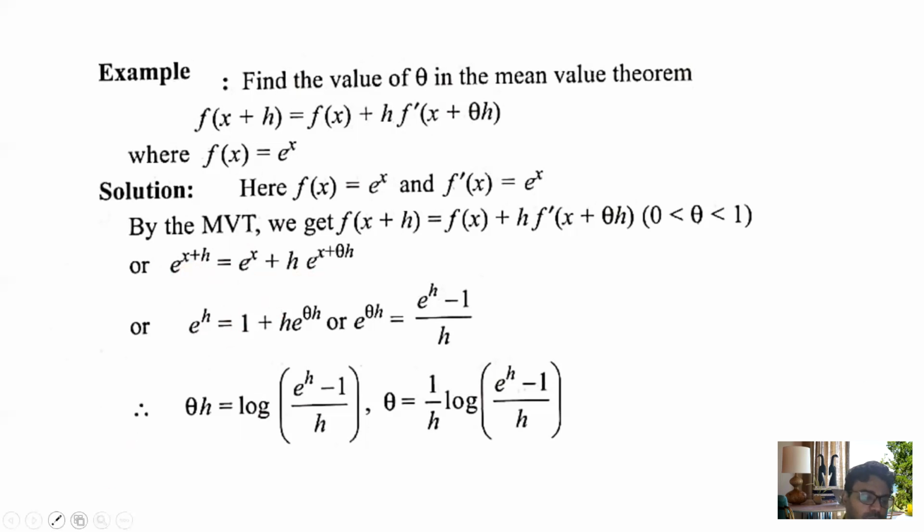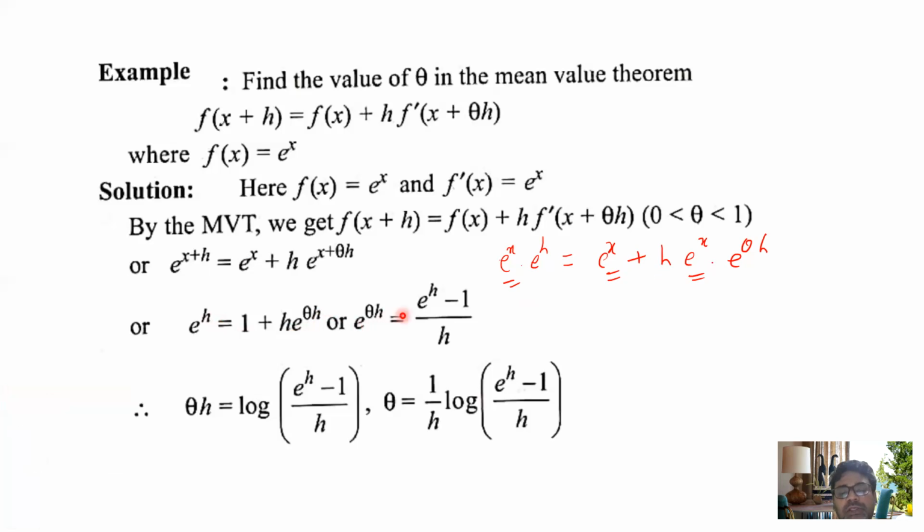If suppose you have a doubt, you may write it very simply: e to the power x into e to the power h equals e to the power x plus h e to the power x into e to the power theta h. So e to the power x is common, so you can take it outside or you can cancel it. Ultimately, e to the power h equals 1 plus h e to the power theta h.